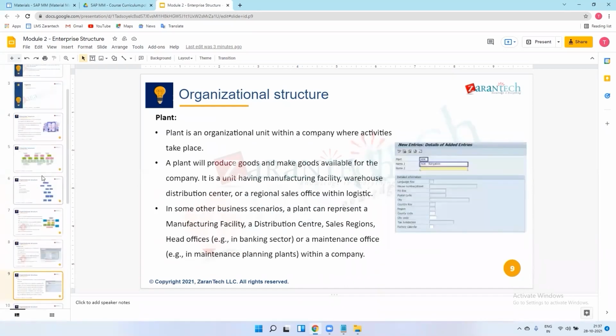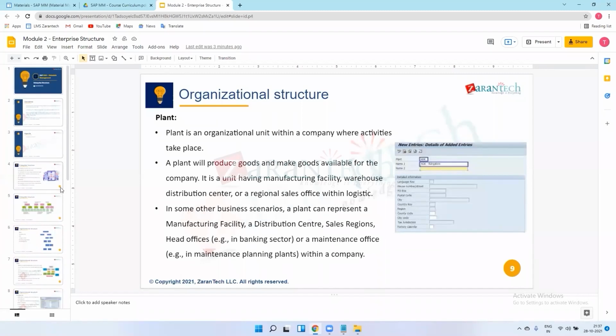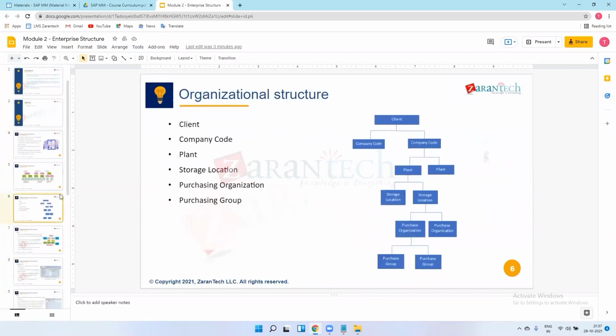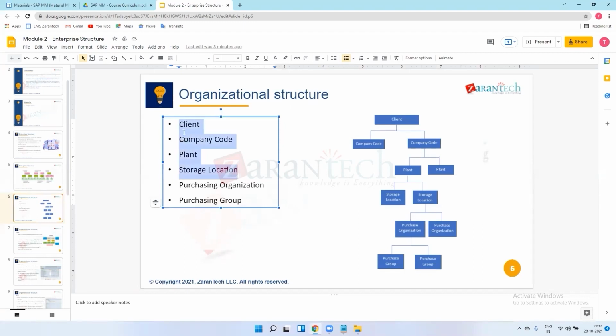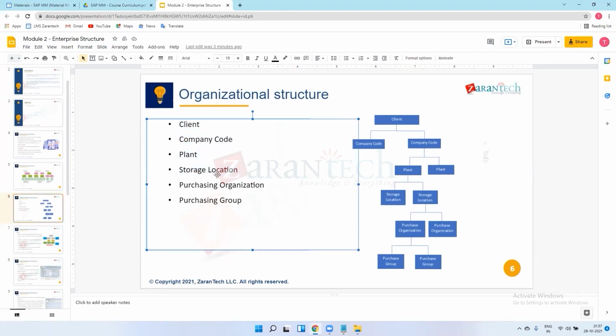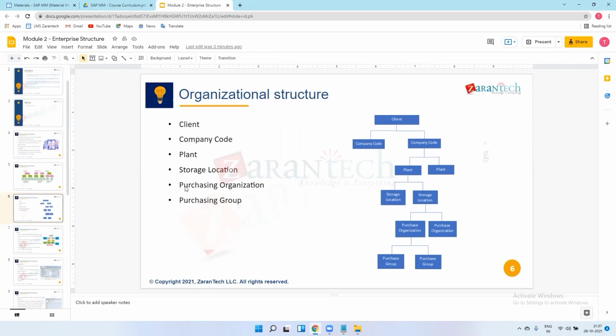So this is all about the organization structure. In the enterprise structure there is the organization structure, and these are the organizational units, from client to purchasing group. We just saw client, company code, plant and storage locations. In the next lecture, in the first 10 minutes, I will explain purchasing organization and purchasing group, and then we'll directly go to the practical sessions: how we create company codes, plant, and storage location. There will also be one assignment.